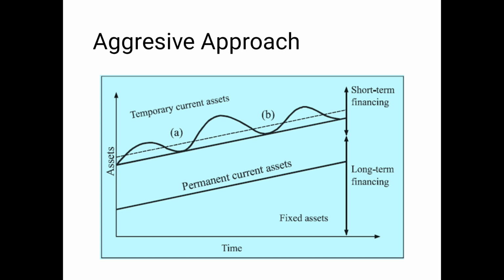The risk is that maybe I will get the funds from my friends and relatives, and the bank will pass my credit, CC. But if the bank is not approving, or if I'm not getting short term financing from friends and relatives, my business will be on hold. There will be a problem in the business. That is why this is a risky approach, known as the aggressive approach.